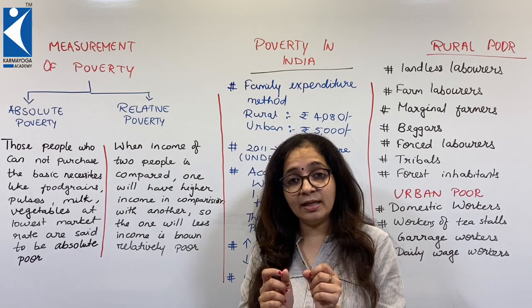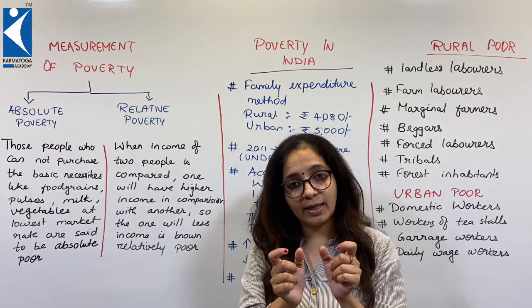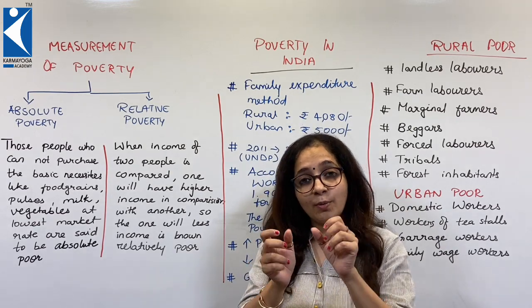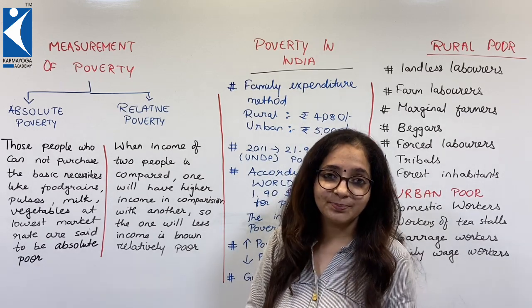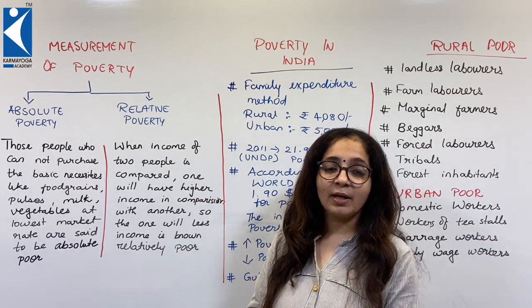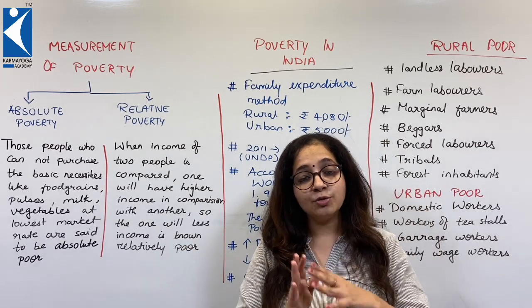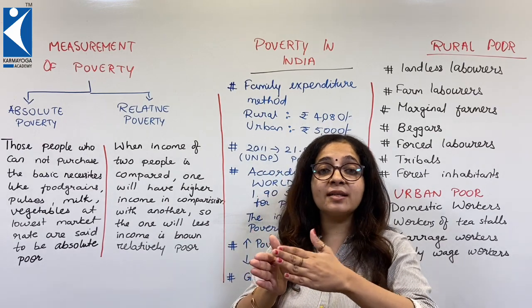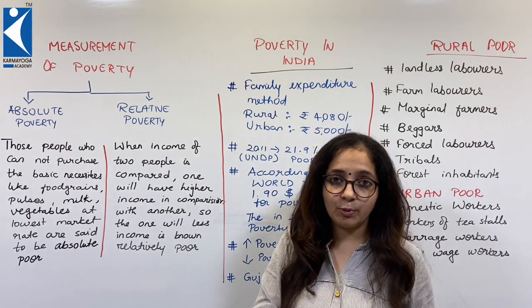But when the income amounts of MS Dhoni and Virat Kohli are compared, one will have less than the other. So the one having less is relatively poorer than the other. Understood? So relative poverty is a concept to compare the income of two people and find out who is comparatively poor. It's not that he is absolutely poor.